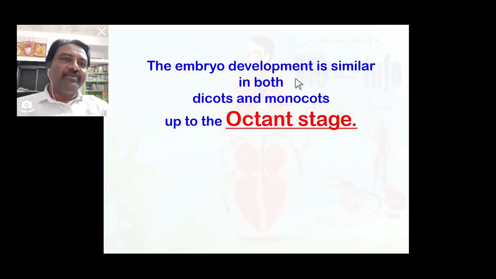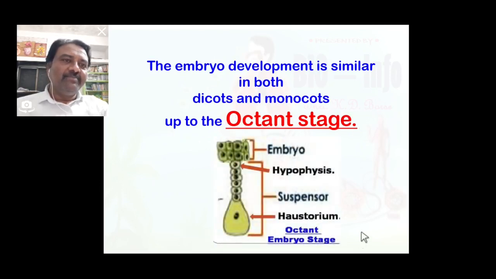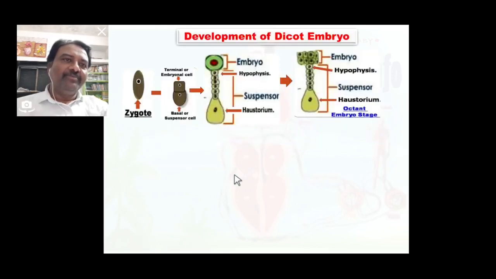The embryo development is similar in both dicot and monocot up to octant stage. This stage is seen similarly in dicot embryo or monocot embryo. We will see different developmental stages of dicotyledonous embryo. You know that octant stage is common for both